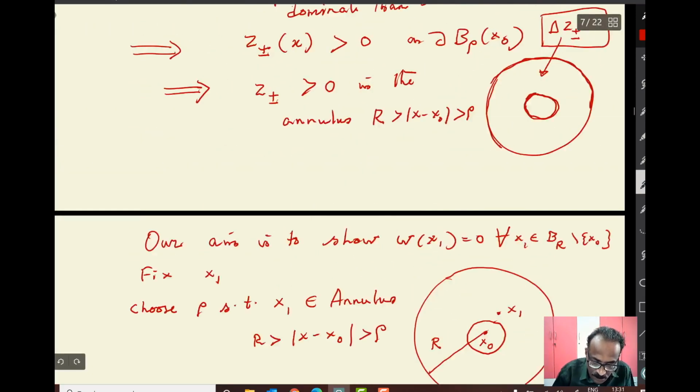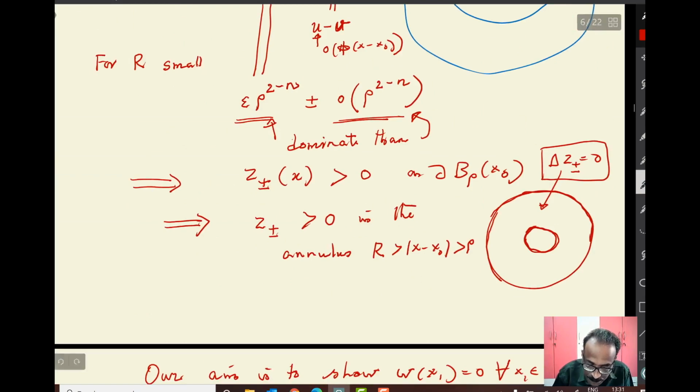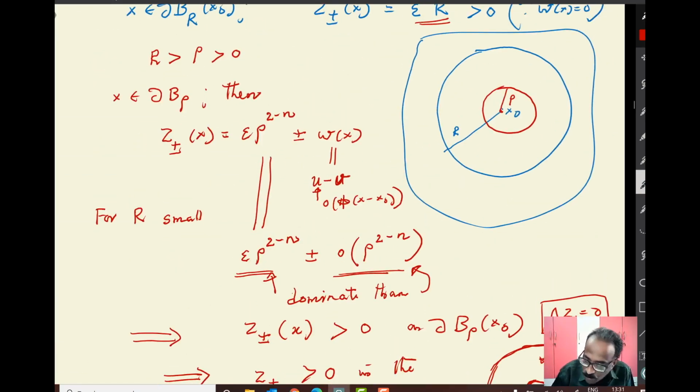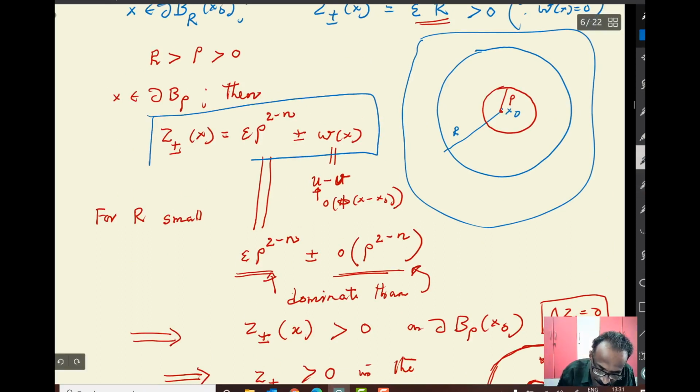So you have your Z plus or minus x is positive, and what is W? Z plus or minus. So you recall this now. This is positive, and this can be estimated by this one immediately.